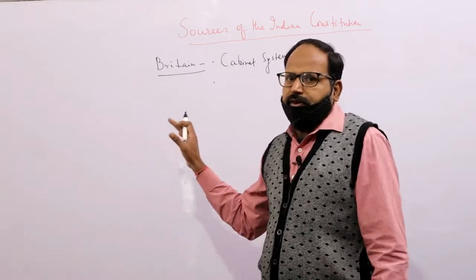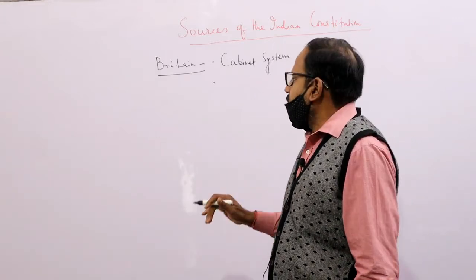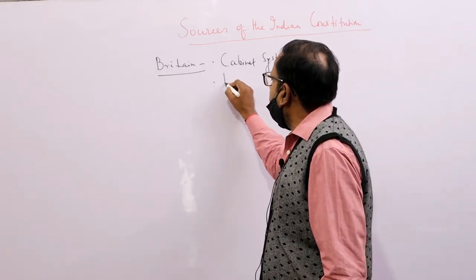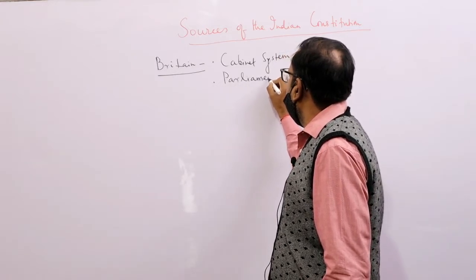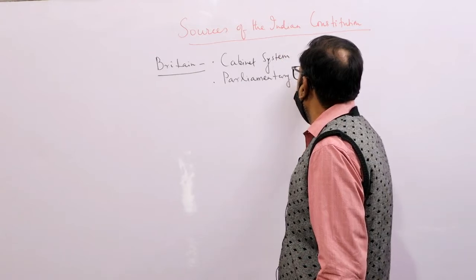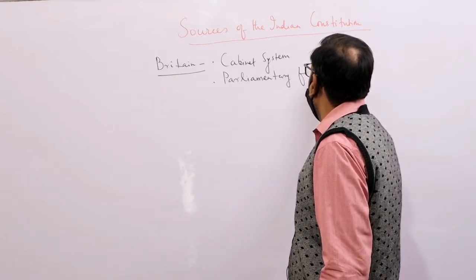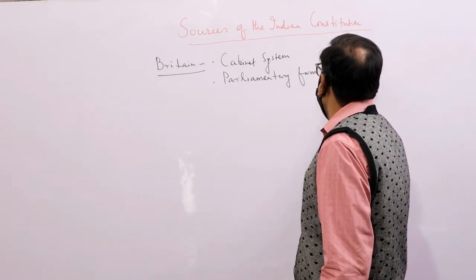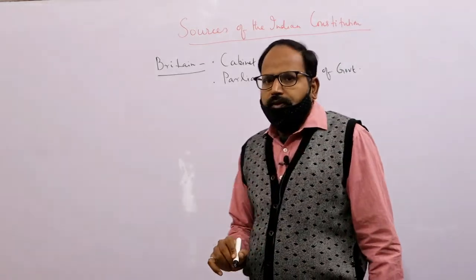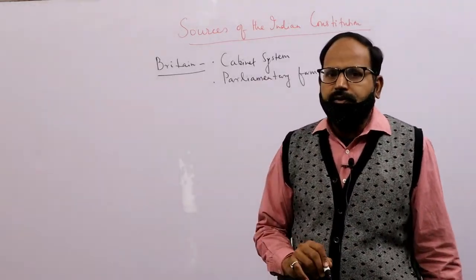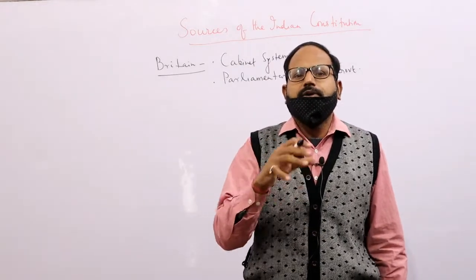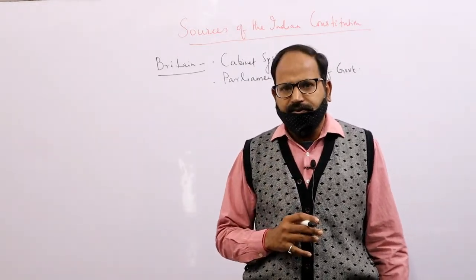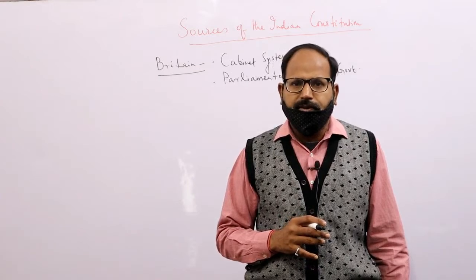So this cabinet system is taken from the British Constitution. Then we have the parliamentary form of government. It means the form of government which is responsible to the legislature is called parliamentary form of government.